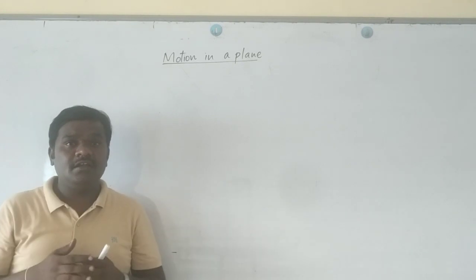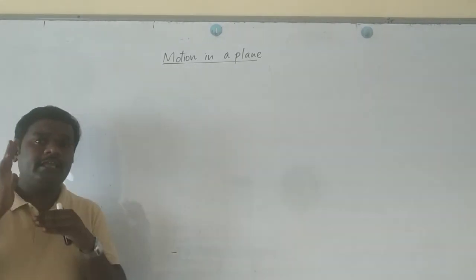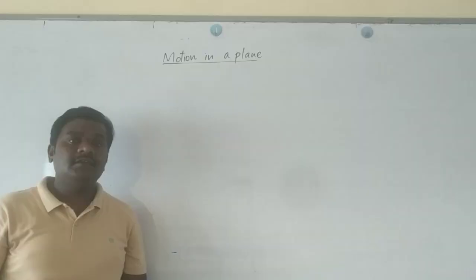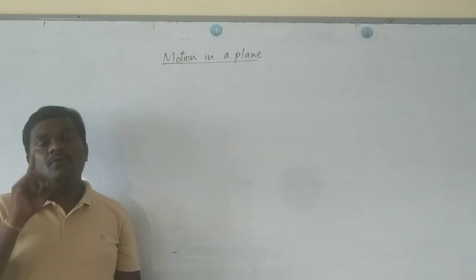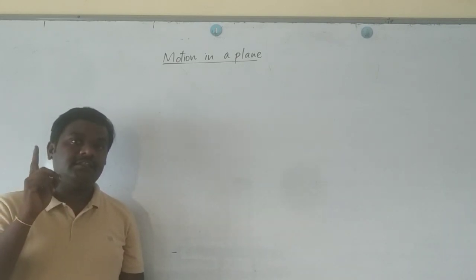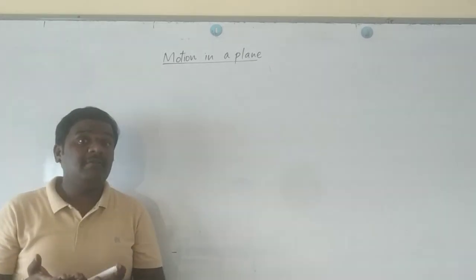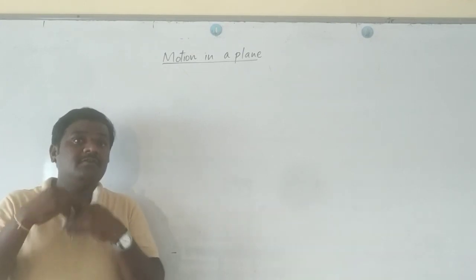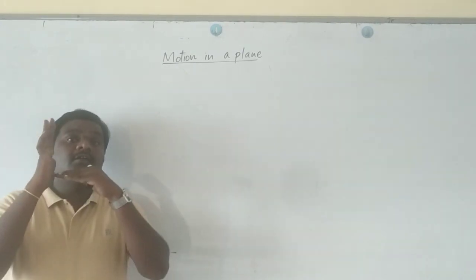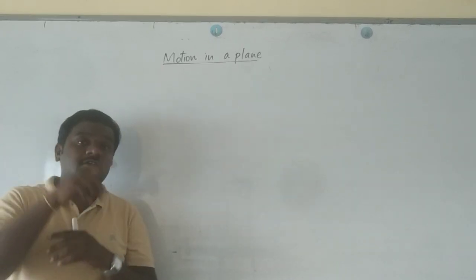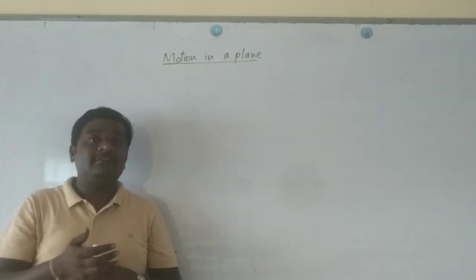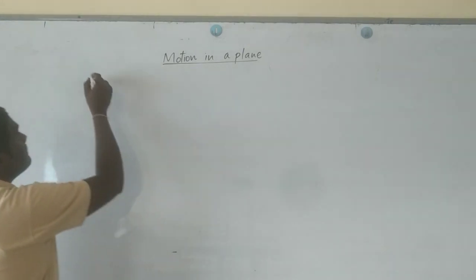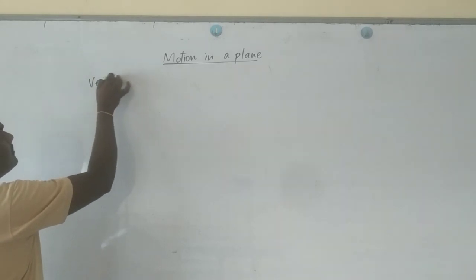If you feel this example is difficult, let us go with plotting a graph. While plotting a graph on a graph sheet, in order to locate a point, you require at least two values: one value with respect to the x-axis, the other with respect to the y-axis. Same as when a body is moving in a plane, in order to explain its characteristics related to its motion, you require a two-dimensional coordinate system. To use that two-dimensional coordinate system and explain its characteristics, certain tools are required. Those tools are called vectors.